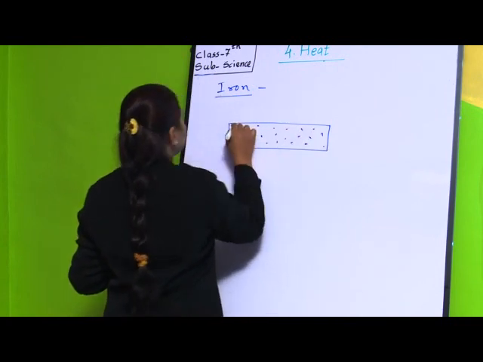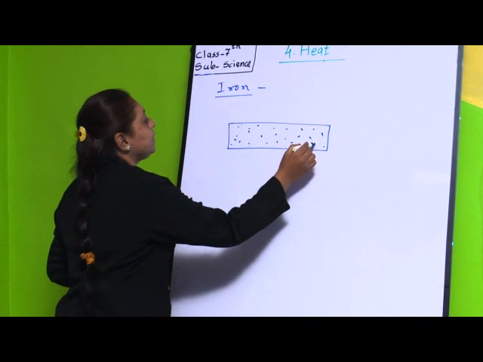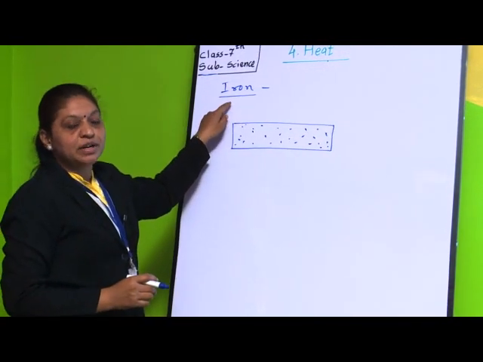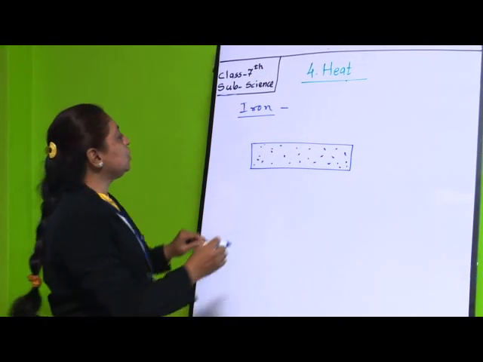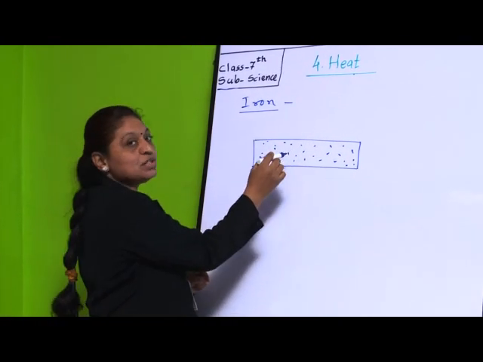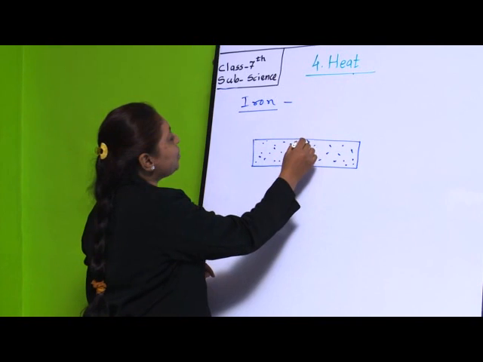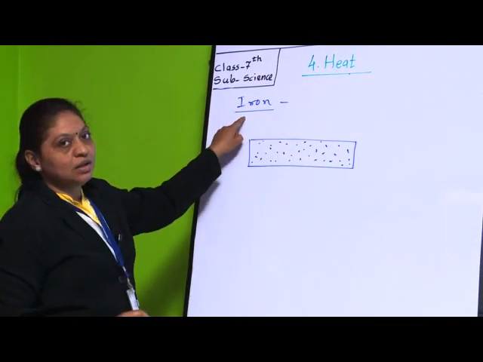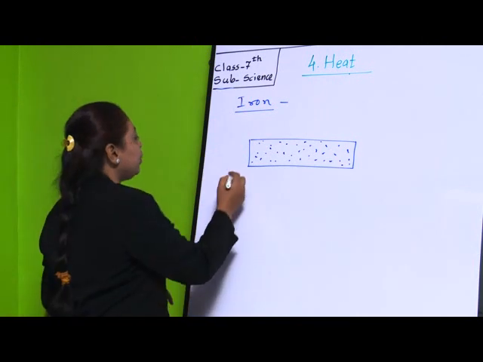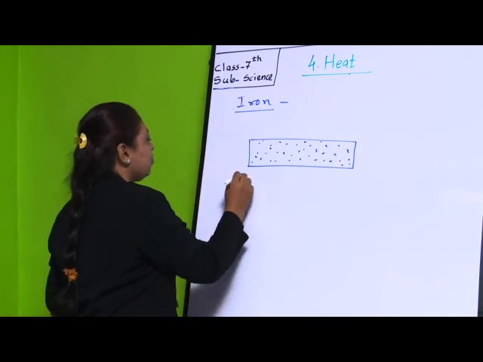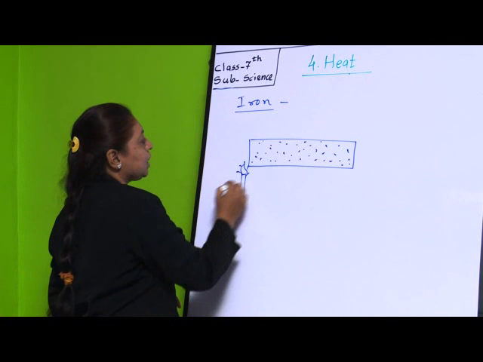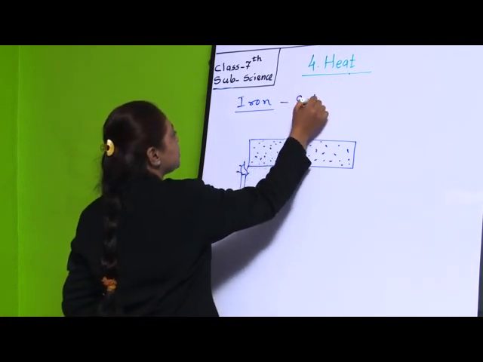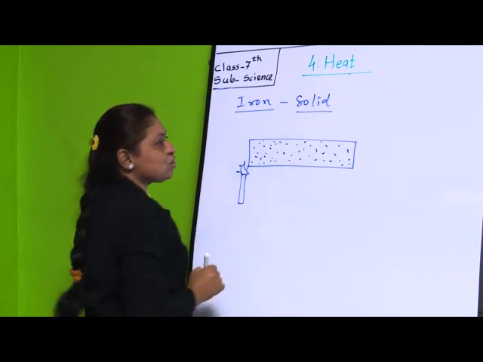Whatever utensil, suppose it is made up from iron, what happens there? These are nothing but the molecules which I am showing you, molecules of this iron utensil. Then when you heat these molecules, these particles, this is a solid substance.